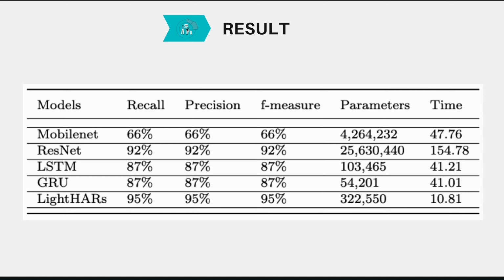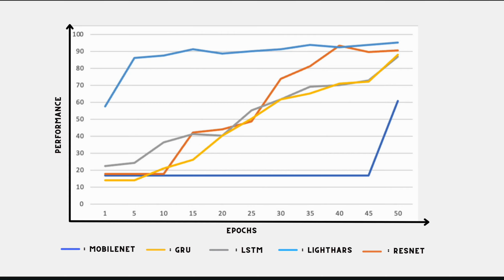Next is LSTM and GRU. LSTM and GRU give the same performance of 87%, but LSTM uses only 103,465 parameters and GRU uses only 54,201 parameters, and both take around 41 seconds to give a result, while our Light HRS gives 95% performance with a higher number of parameters but in less time, which is more suitable for low level hardware. Now here we can see the comparison of these models in graphical format.